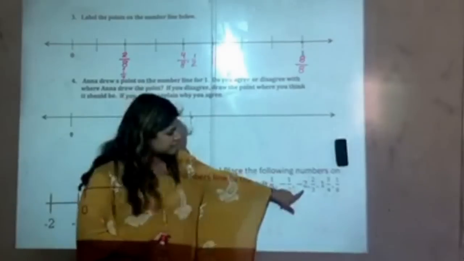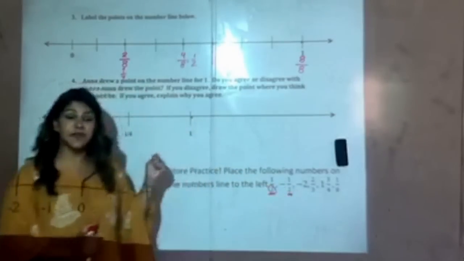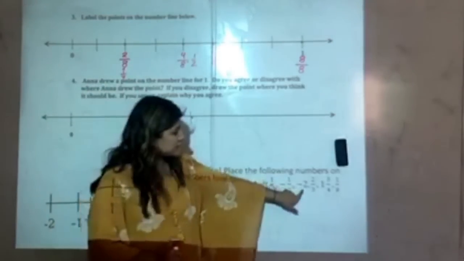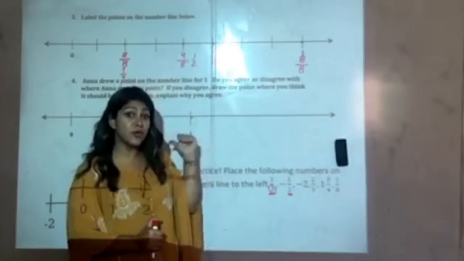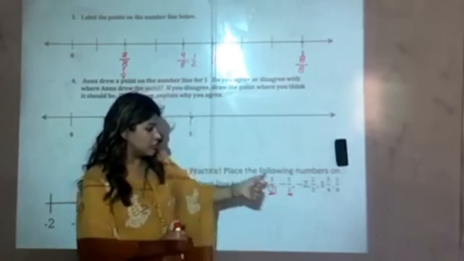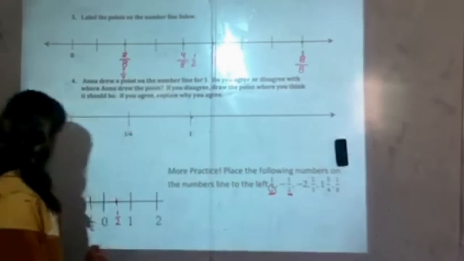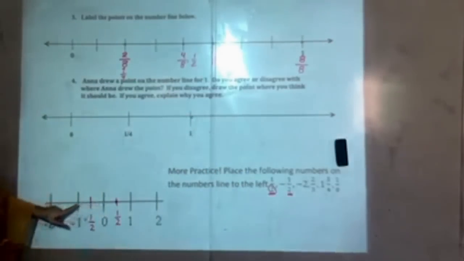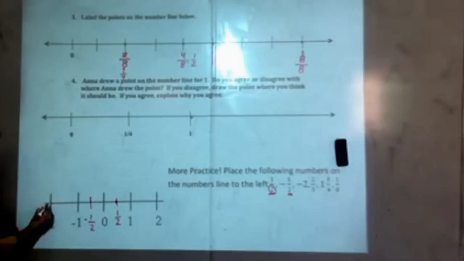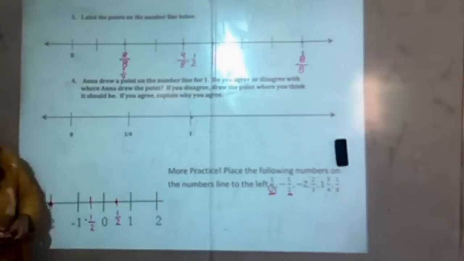Now, if I'm plotting -2, I know that I'm going to be to the left of the number line. The negative just indicates keep going to the left. In no way should you start going to the left and then all of a sudden shift right. So here we have -2. I can start off at 0 and go to the left 1, 2, and plot that right there. That's already labeled, never mind.